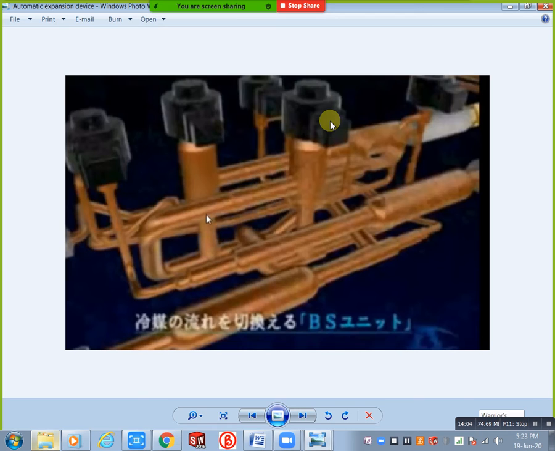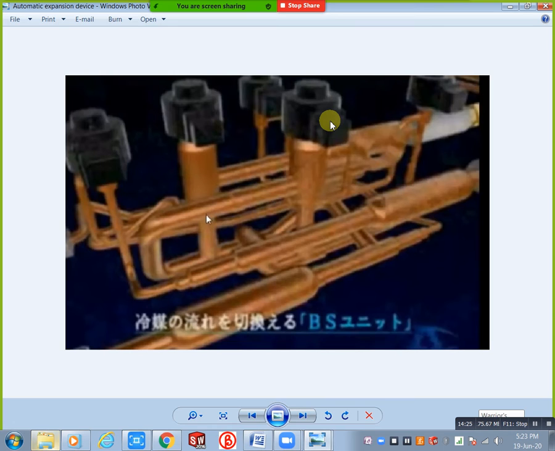Liquid to gas, evaporated. Okay, but the main function of the expansion valve is decreasing high temperature to low temperature. For that decreasing purpose we need to use the expansion valve.